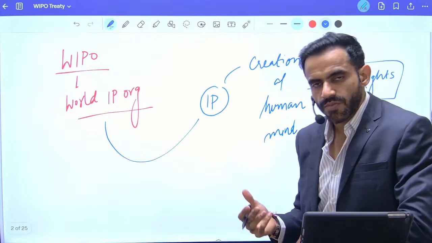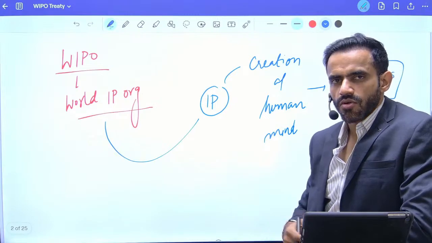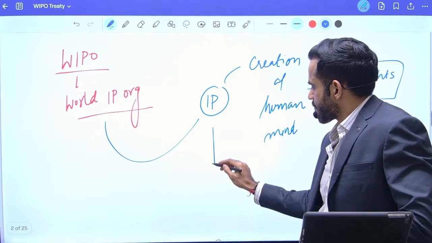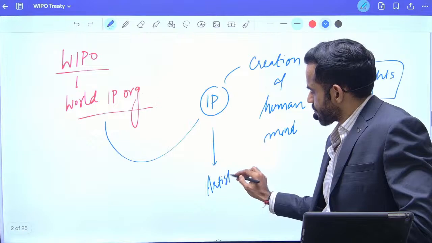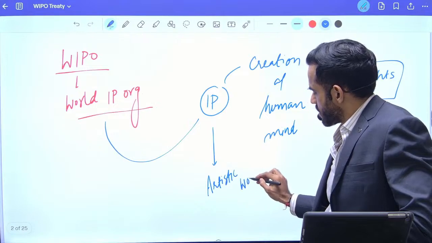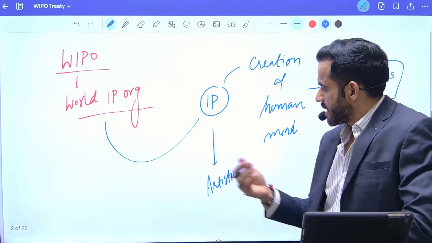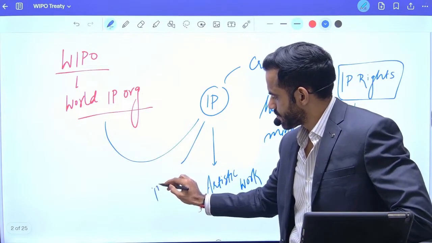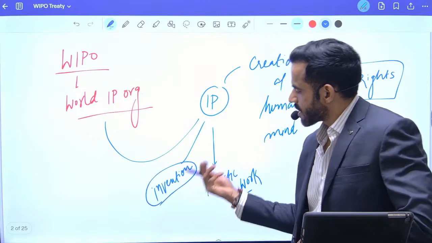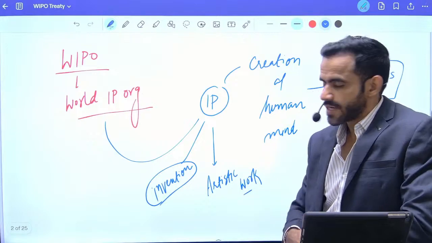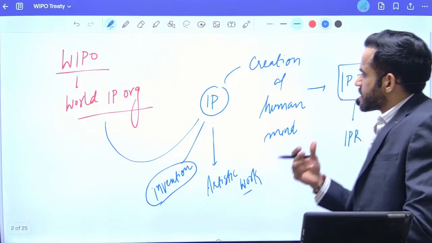One is WIPO. What is WIPO? World Intellectual Property Organization. What is intellectual property? It is creation of human mind. It could be any, it could be let's say some artistic work. Let's say you have written a book, that is artistic work, and that is your intellectual property. Let's say someone has invented a particular medicine or particular vaccine, that is another intellectual property of that particular company. To protect these intellectual properties, there is a provision of IPR.